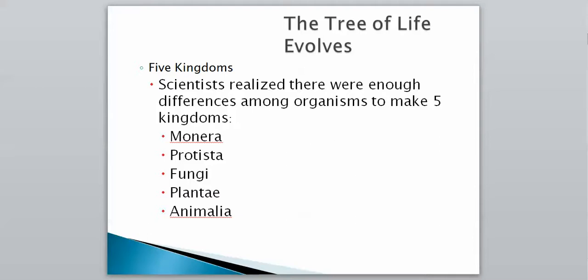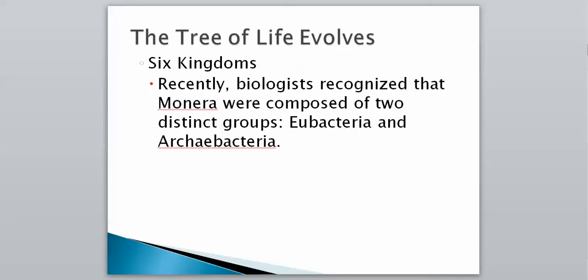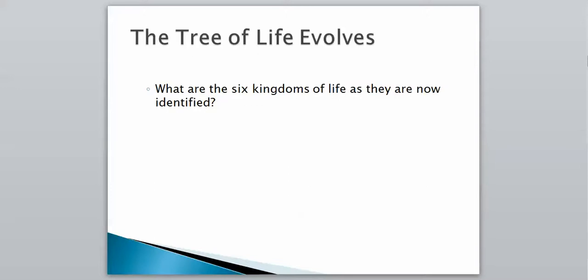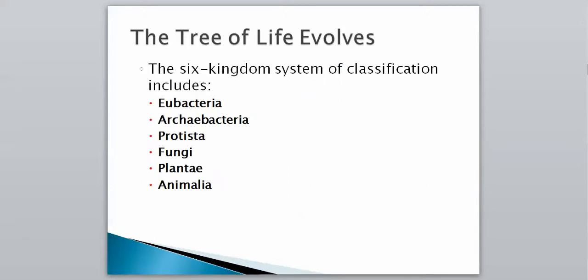However, even since these 5 kingdoms, which is a recent discovery, probably within our lifetime, biologists recognized that Monera was composed of 2 distinct groups, Eubacteria and Archaeobacteria. So now we have 6 kingdoms. What are the 6 kingdoms now? We saw 4 of them earlier, and now here are the 2 new ones: Eubacteria, Archaeobacteria, Protista, fungi, Plantae, and Animalia. That is our 6 kingdoms as they stand today.